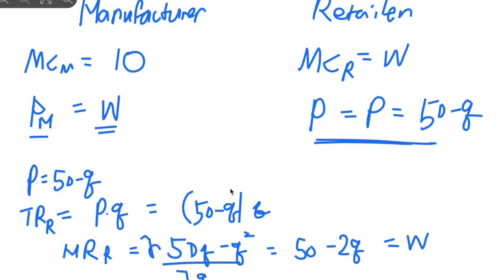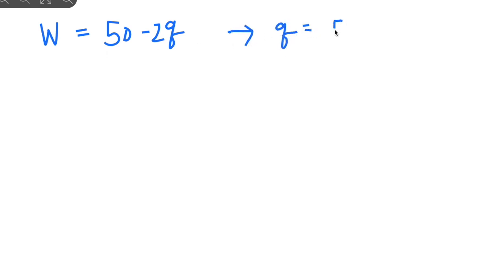So we got the demand curve for the producers. The marginal cost of the retailer W equals 50 minus 2Q, so we can have Q equals 25 minus 0.5W, right?